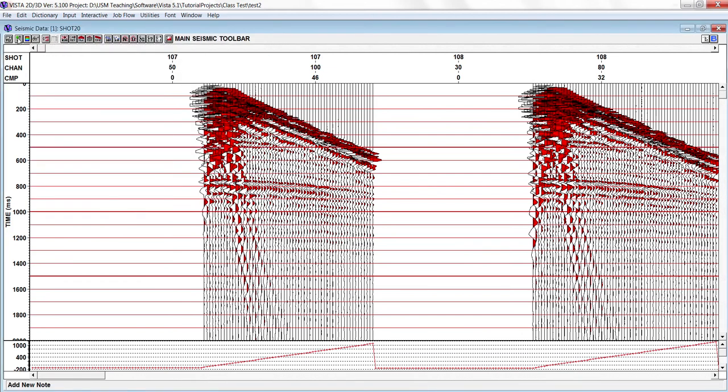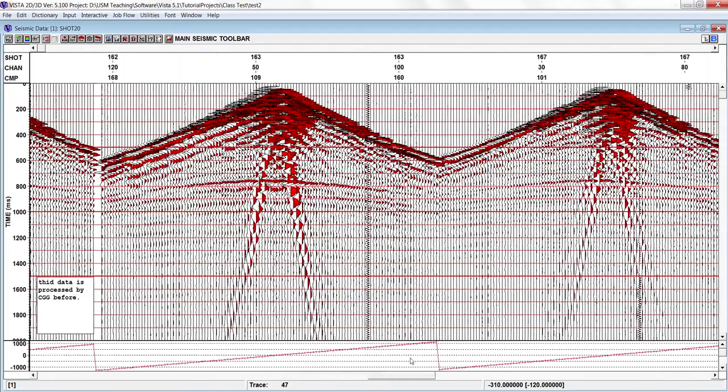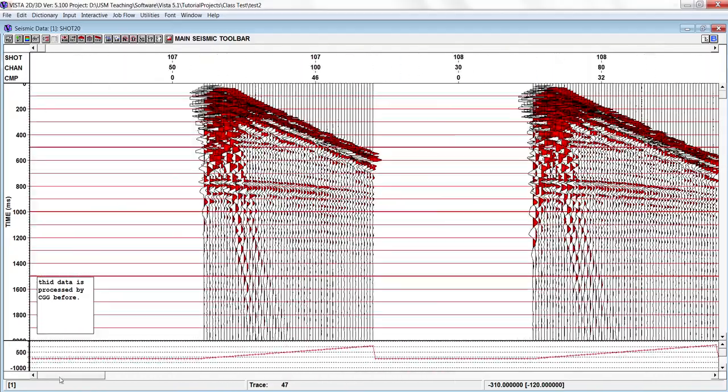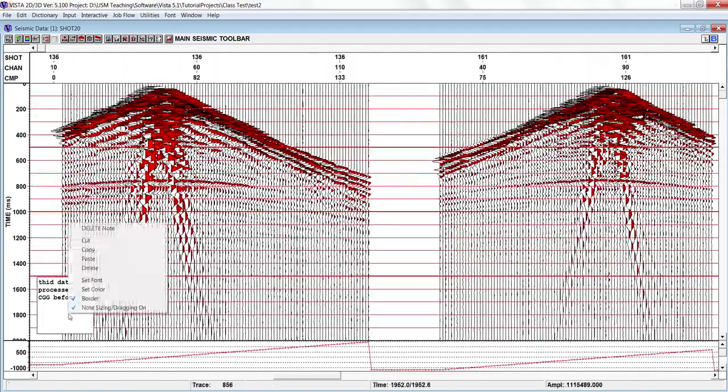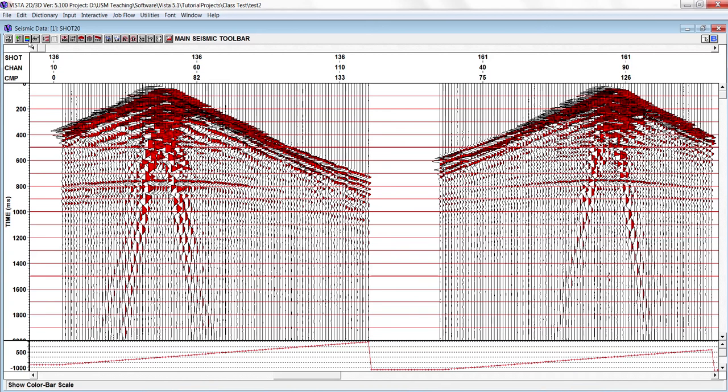So the second is, if you want to add a note, let's say you can say this data is before. So this add note will be going on with you anywhere you want to see, and if you want to delete the note, you can delete as well.